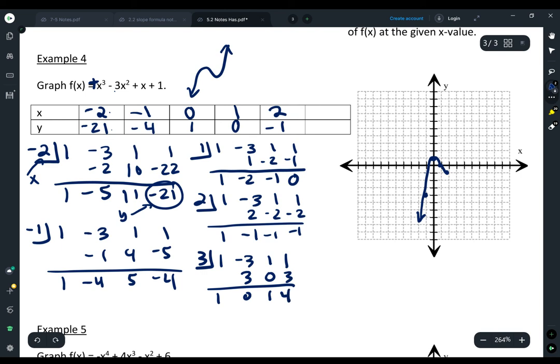Oh, there we go, something positive. So when x is 3, my y is 4. And so when I graph that last point, 1, 2, 3, 4, my graph is coming back up. And when you connect them, you just want to try and make a curve.